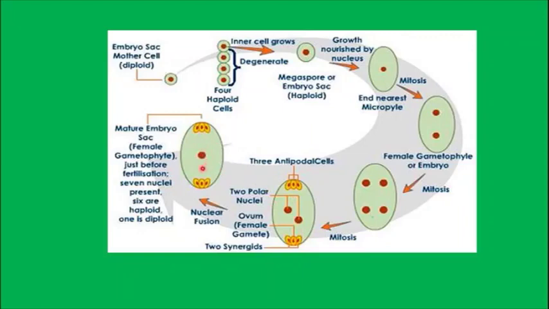So in a mature embryo sac, 6 cells are haploid and 1 cell is diploid. Be very careful, questions will be asked on this. Just before fertilization, 7 cells are present, 6 are haploid, and the one in the middle is diploid in nature. That is the polar nuclei. The 2 polar nuclei fuse to form a diploid nucleus in the center.